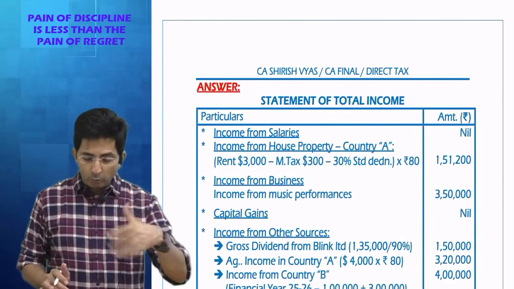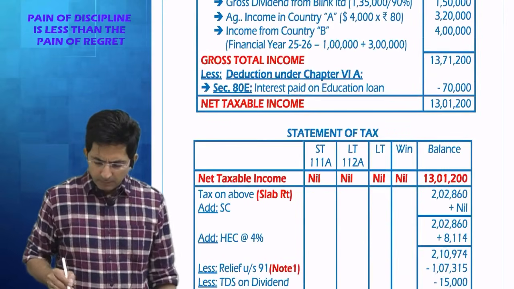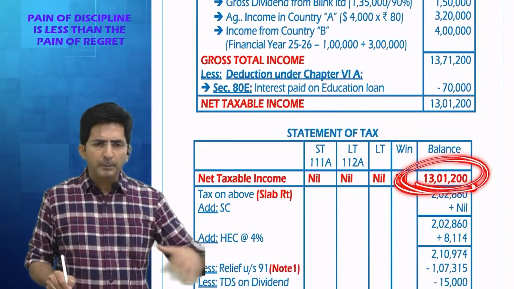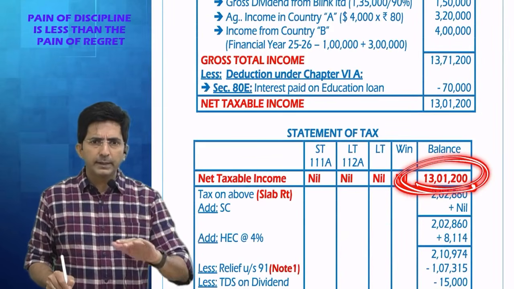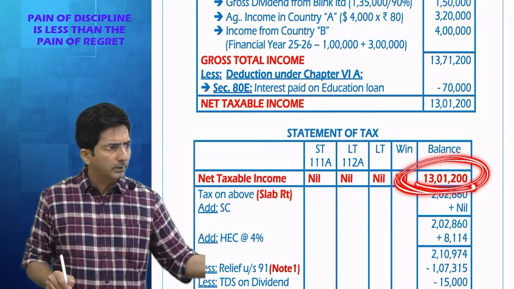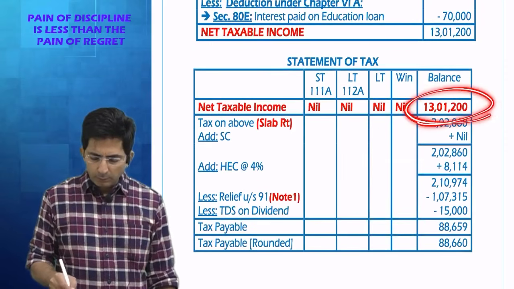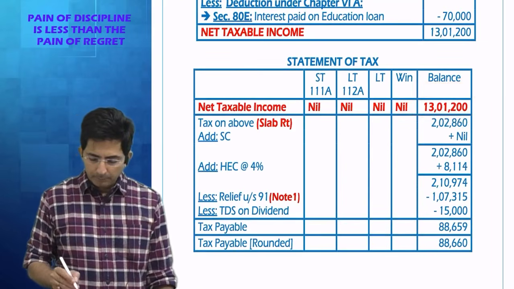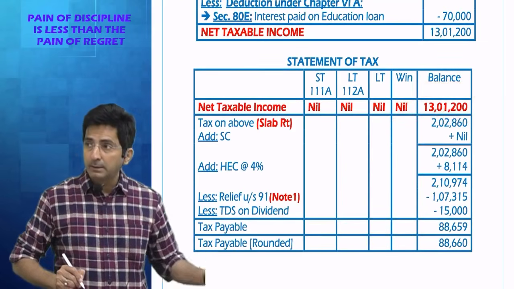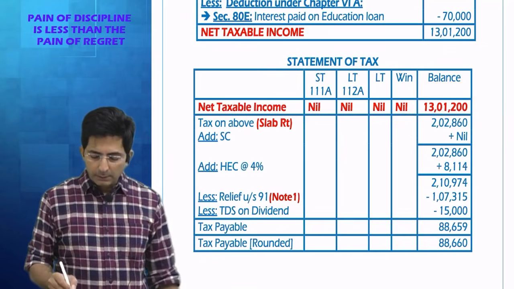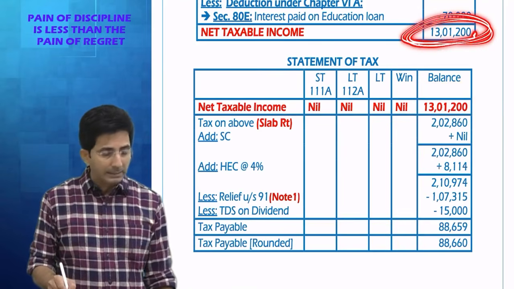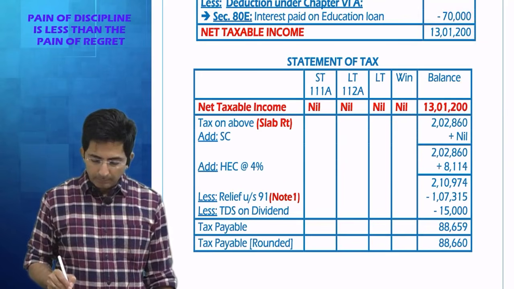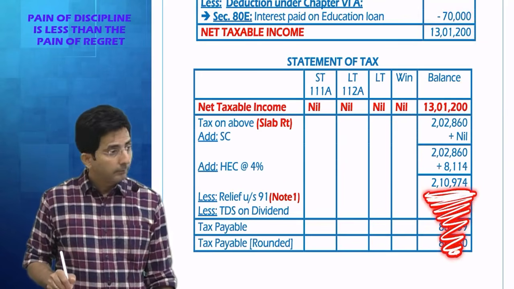And what is the shortcut in old regime? Keep your calculator ready fast. This will directly multiply by 30% minus 187,500. Shortcut method: 13 lakhs 1,200 into 30% minus 187,500. So this is tax as per slab rates. And then surcharge is not there because income is not exceeding 50 lakhs. Health and education cess will come. Okay. So till here your answer is normal.